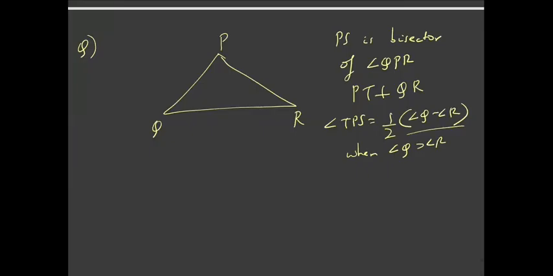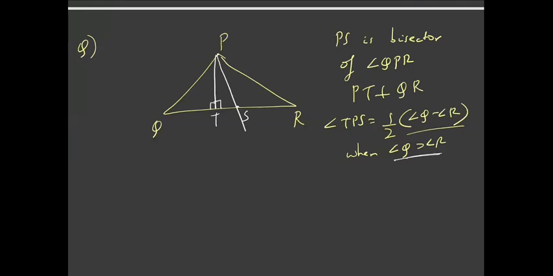Okay, so let us discuss. PS is the bisector of angle P, so let us draw PS. And it is given that PT is perpendicular to QR. If angle Q is greater than angle R, then this PT will be lying on the left side of PS.